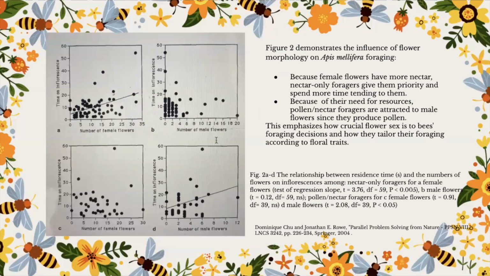Figure 2 of that research demonstrates the influence of flower morphology on Apis mellifera foraging. Because female flowers have more nectar, nectar-only foragers give them priority and spend more time tending to them. Because of their need for resources, pollen and nectar foragers are attracted to the male flowers since they produce pollen. This emphasizes how crucial flower sex is to bee foraging decisions and how they tailor their foraging according to floral traits.